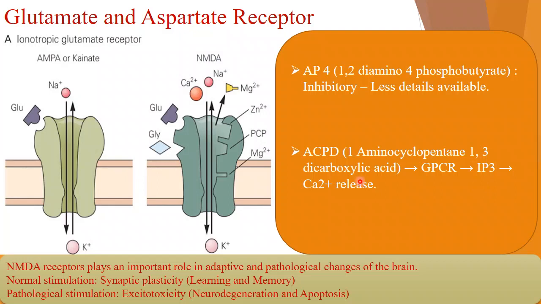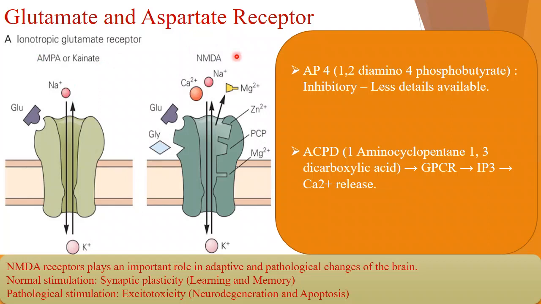So calcium release will be there. The calcium will enter, and that can cause depolarization, right? That means positive charge will increase inside the cell. Now the main thing is the AMPA, kainate, or NMDA receptors.